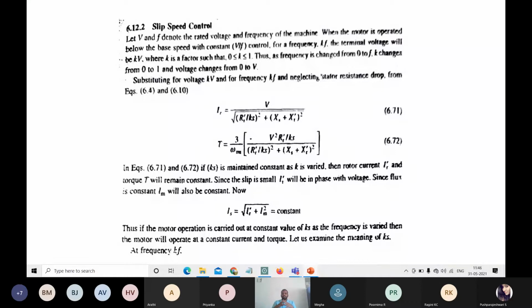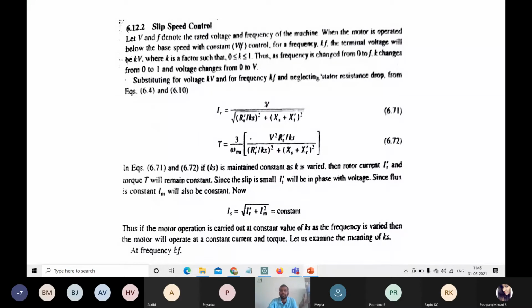After this, just substitute the equations that we derived in the first session, that is, the operation of the motor with continuous supply, and the performance and analysis of the induction motor. At that time we derived an equation, that is the equation for current I.